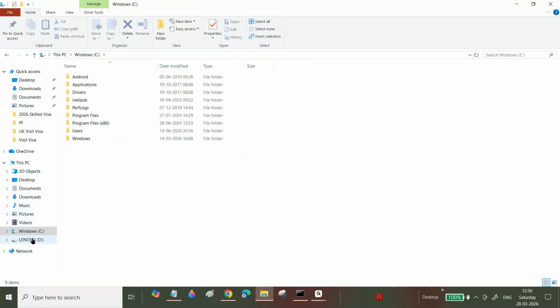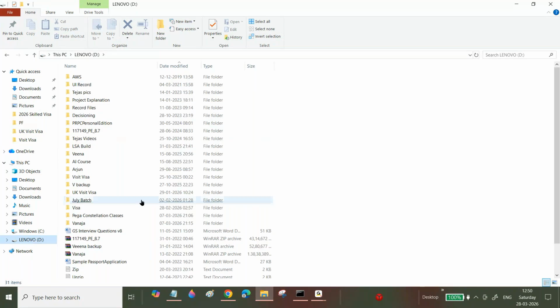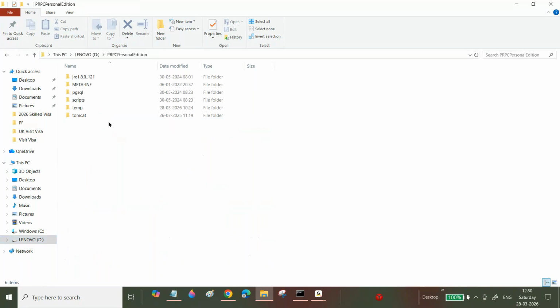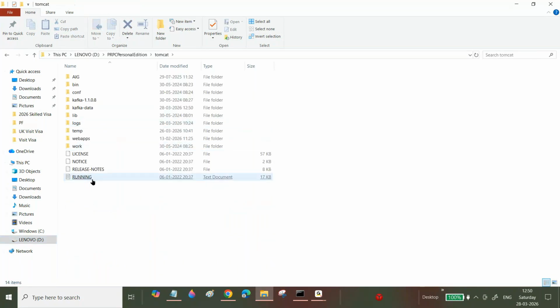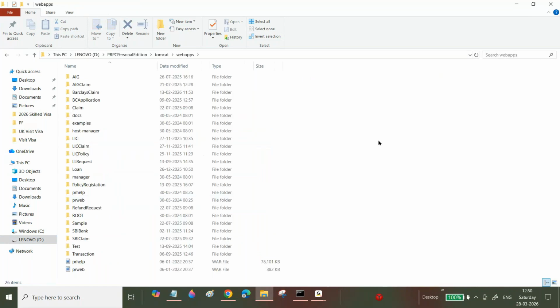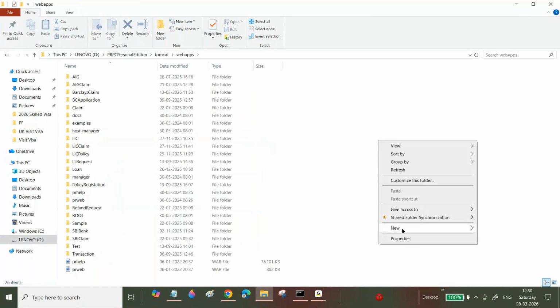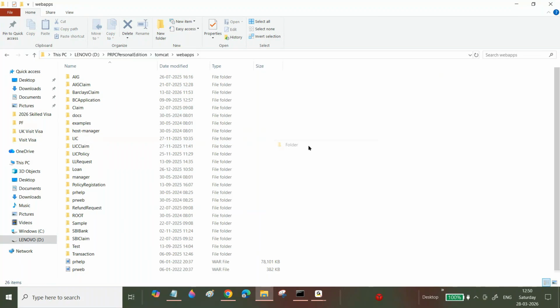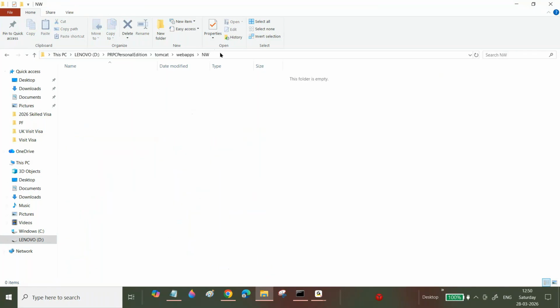Go to the Dev Studio here: Pega, PRPC Personal Edition, Tomcat, Web Apps. I'm going to create one folder path, for example purposes, NW. This is my folder path.